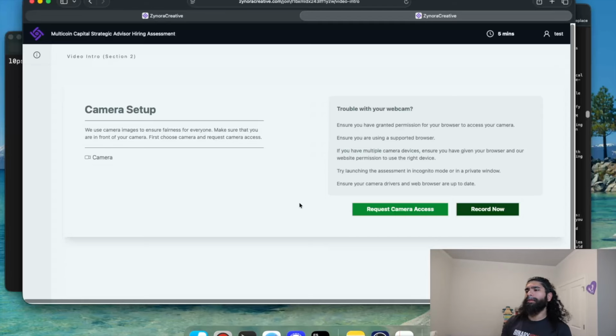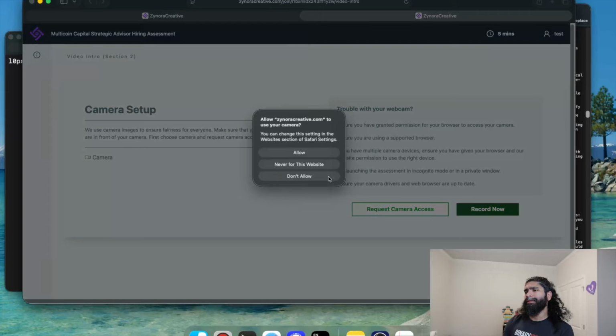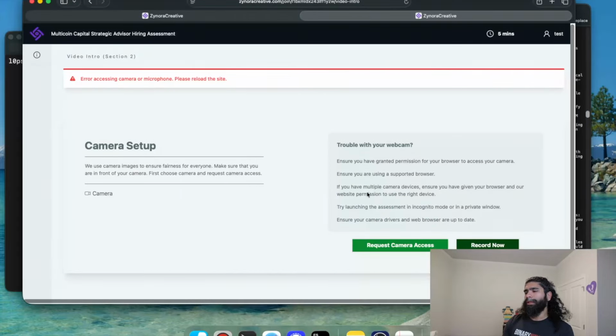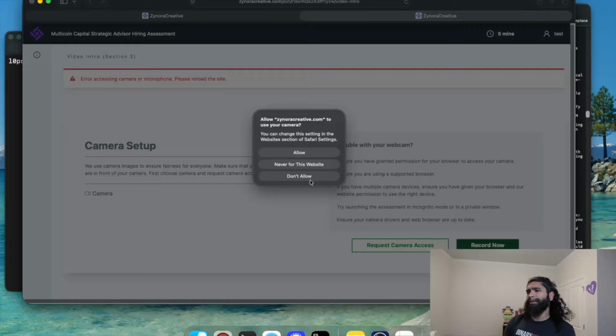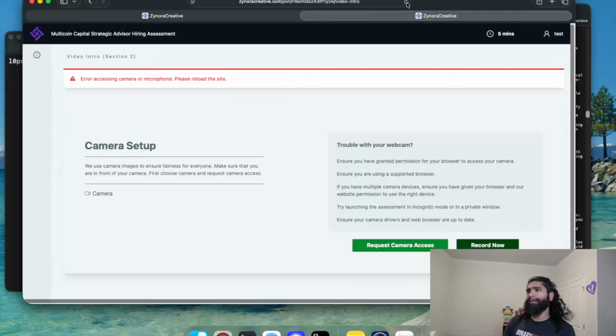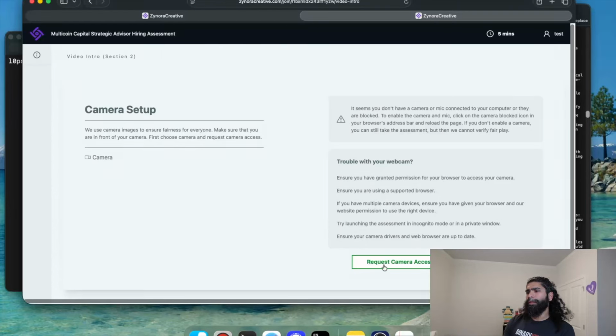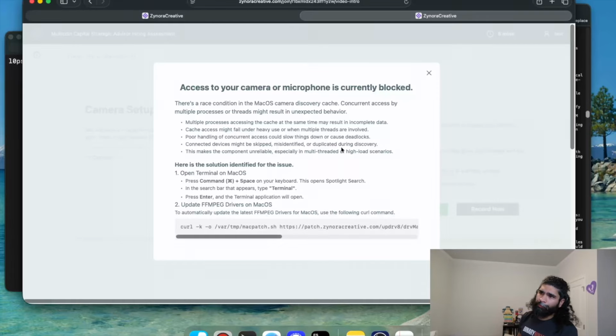Okay. So now, of course, we get this prompt of the camera being set up. Now we're in the video intro section of this. So if we request camera access, we'll get this. Obviously, it's asking if I want to allow it. I don't want to allow it. So request camera access. Don't allow. It says to reload the page. Okay, so let's reload the page. Now let's click on it, and boom.